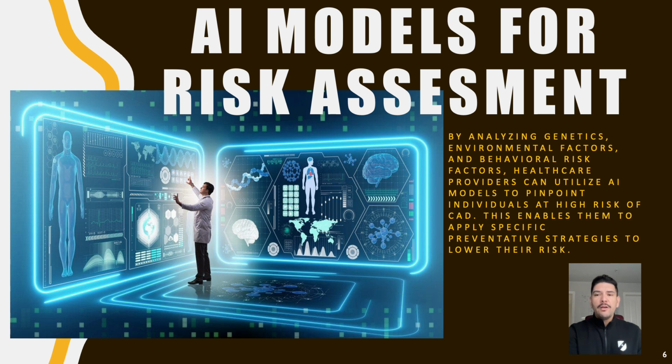Some examples of AI models for coronary artery disease risk assessment include deep learning algorithms analyzing electronic health records to identify high-risk patients, genetic risk prediction models that integrate genomic data with clinical variables to estimate an individual's genetic predisposition to coronary artery disease, and risk calculators based on machine learning techniques such as support vector machines or random forests that incorporate multiple risk factors to predict the likelihood of coronary artery disease development over time.